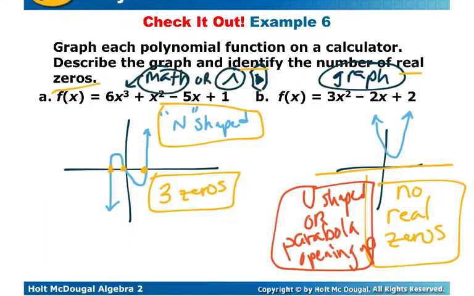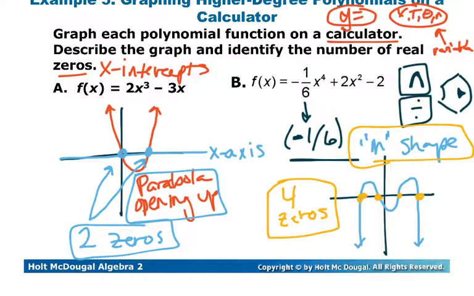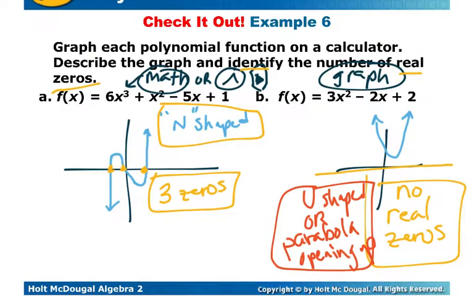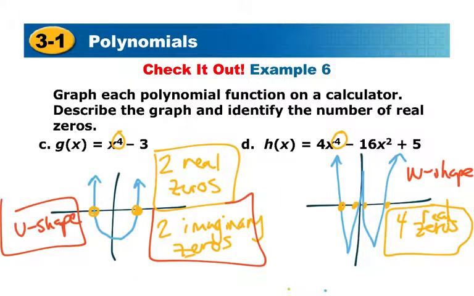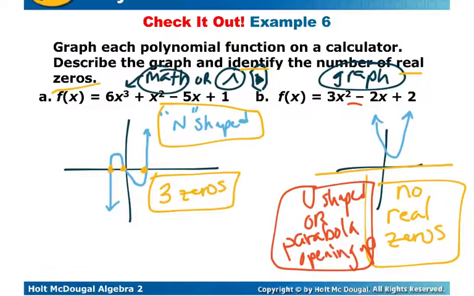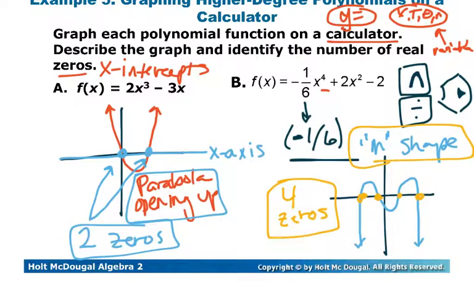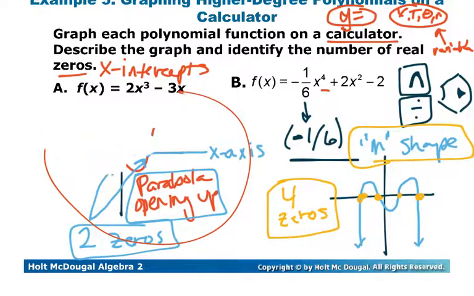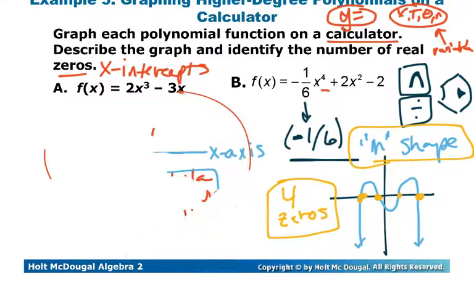So hopefully we notice that anytime that we have an even number as its power, so notice a 4, a 2, a 4, and a 4, we end up with these U shapes or W shapes. Now as I'm looking at this, I do actually notice that I graphed this one incorrectly. Because I gave a parabola shape and it's clearly to the power of 3. So I must not have put that in correctly. So we shall redo that one, sorry.